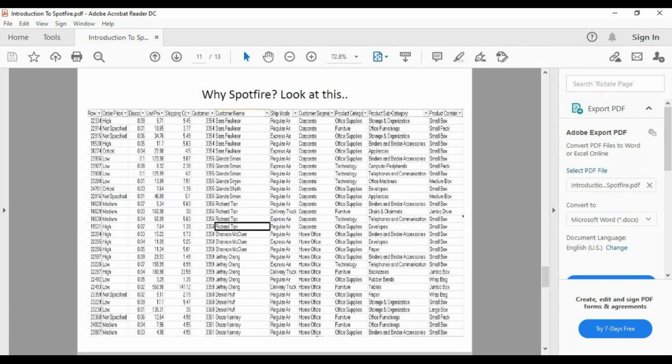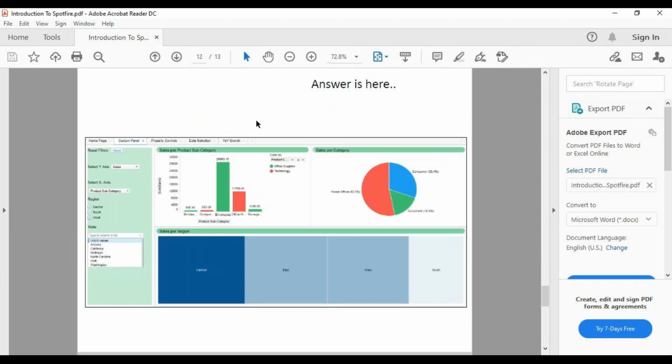So this is just an example where I'm trying to show you the data here, and it's not easy to understand this data and bring up the insights. But if I load this data to my Spotify, what will happen? If you see, I'm creating multiple reports with dynamic functionalities. I can change my filters, I can change my y-axis. So it's a combination here.